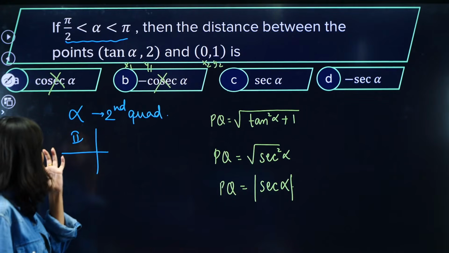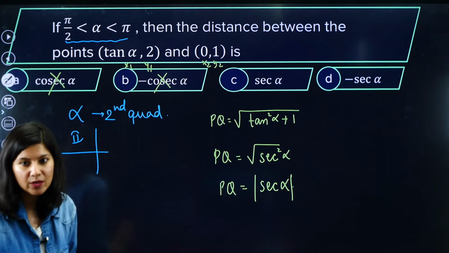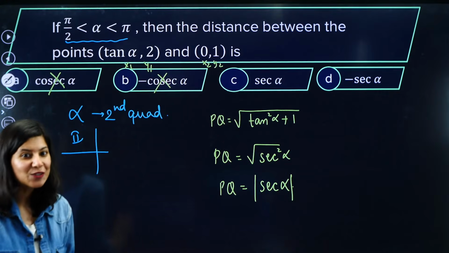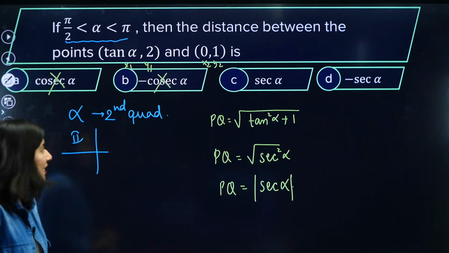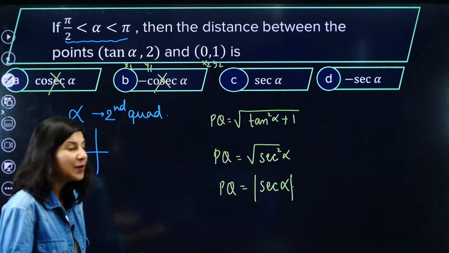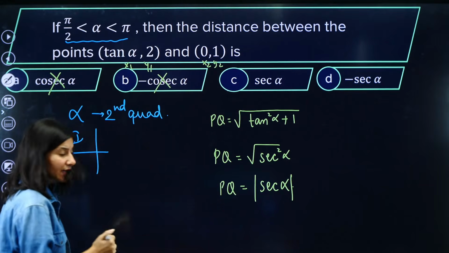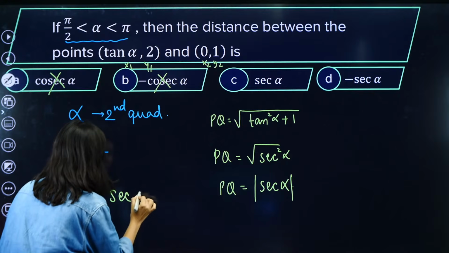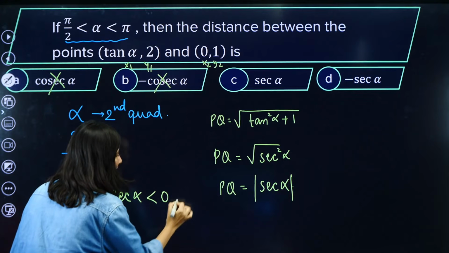Now just tell me one thing. Distance will never be negative, right? Now I can see so many option Cs are already there. If I talk about sec, it is actually negative. Sec alpha is negative. Why?